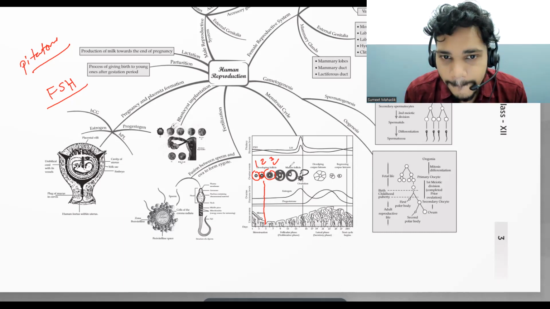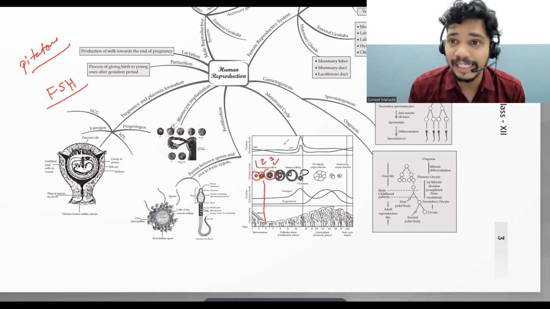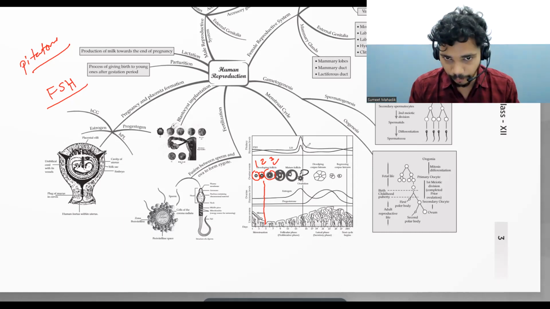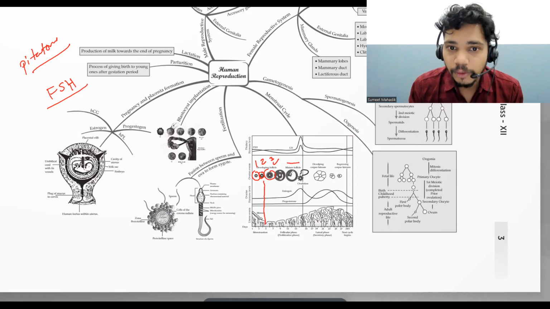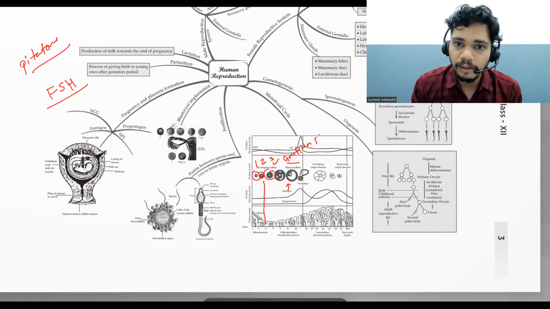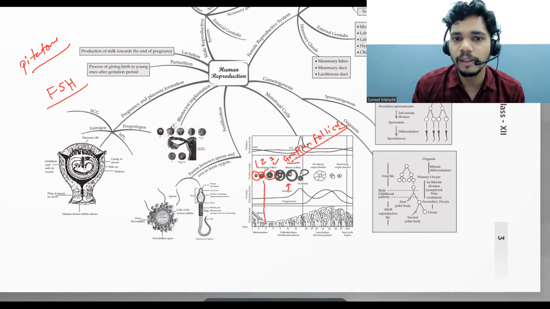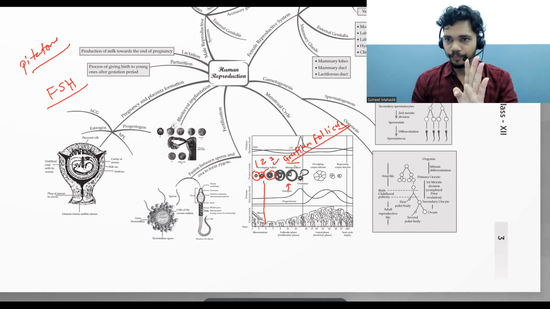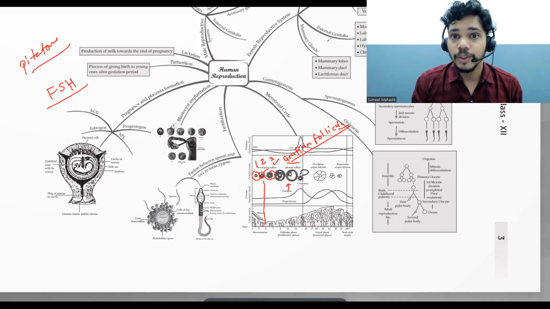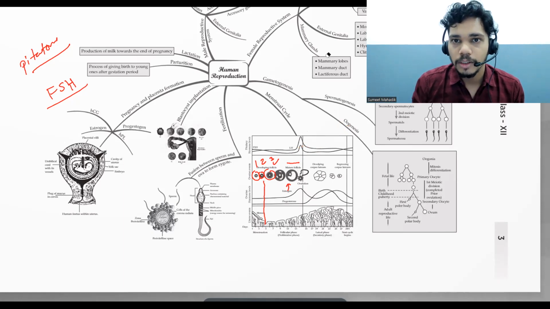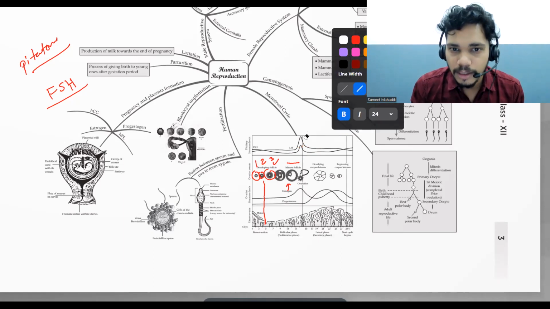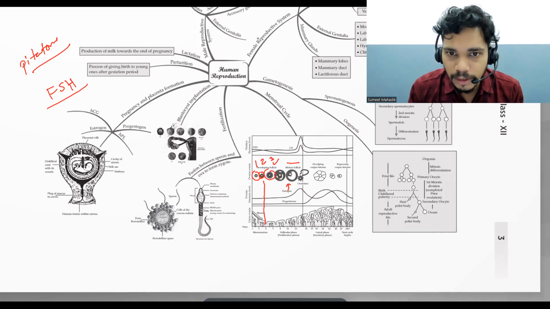Once they form, can you see that the FSH was there? Now, along with FSH, LH, that is luteinizing hormone, also comes into the picture. And from here, can you see that this is called a Graafian follicle? This is a Graafian follicle, and this Graafian follicle is responsible here. Once they shoot up, what shoots up here? Just pay attention. What is getting shot up? Can you see something here? Let me show you with this.